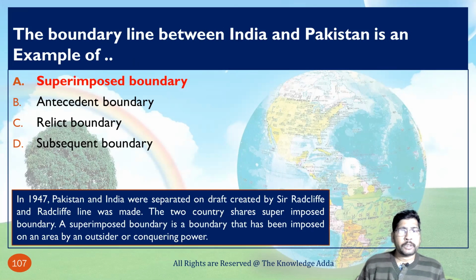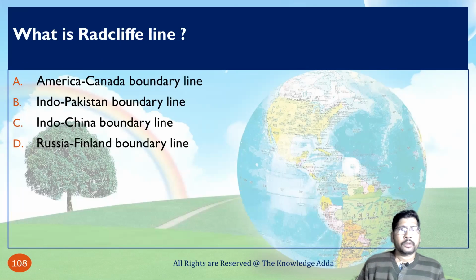In 1947, Pakistan and India were separated on the draft created by Sir Radcliffe, and the Radcliffe Line was made. The two countries share a superimposed boundary. A superimposed boundary is a boundary that has been imposed on an area by an outsider or conquering power. So basically, the Radcliffe Line is the India-Pakistan boundary line.